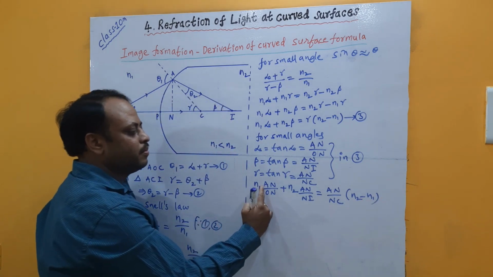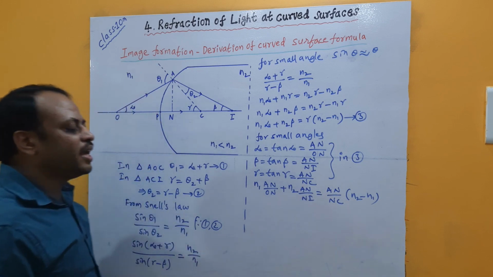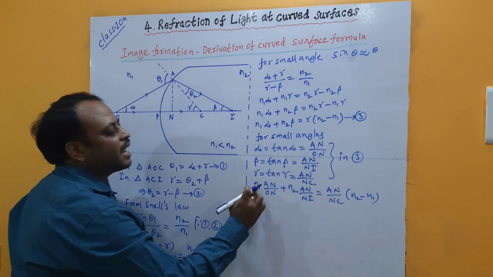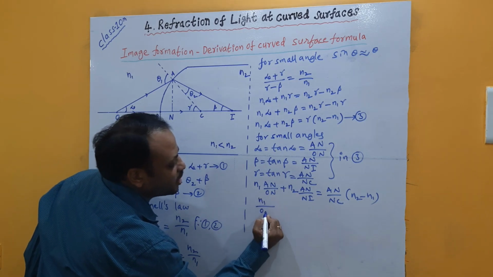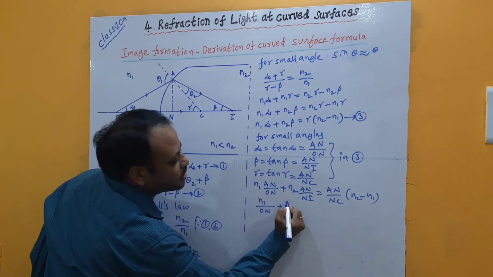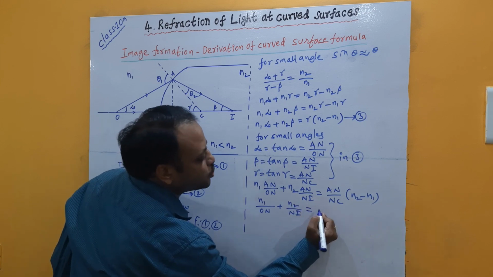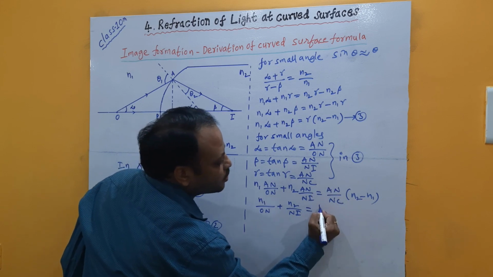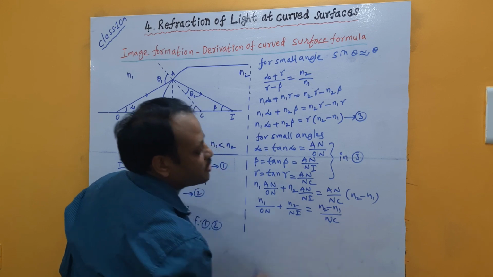Check here: AN on the left side can be taken as common, and on the right side also AN. So AN gets cancelled. After cancellation, we can write this as n1 by ON plus n2 by NI is equal to (n2 minus n1) by NC.